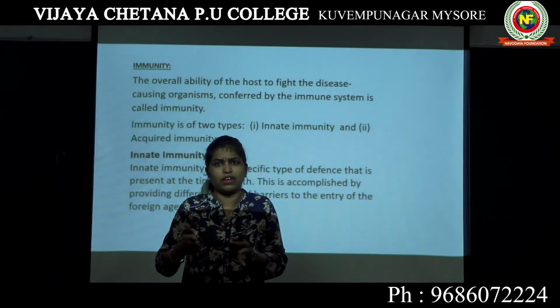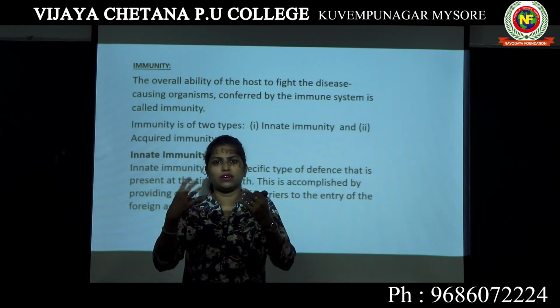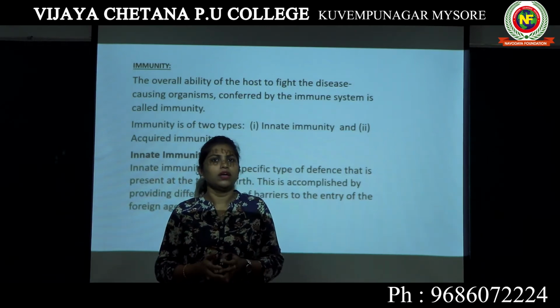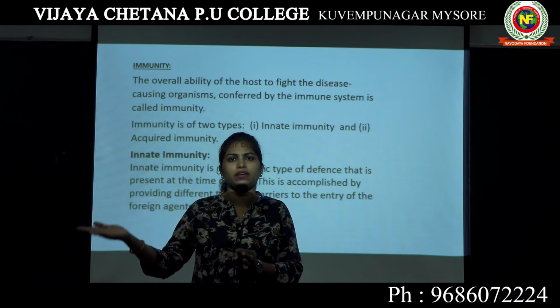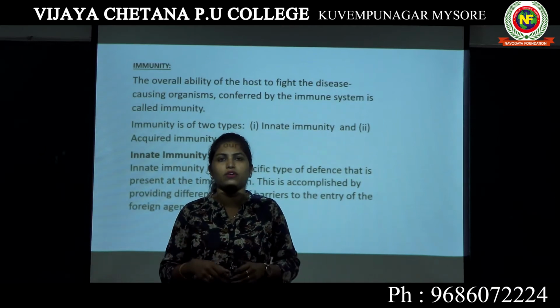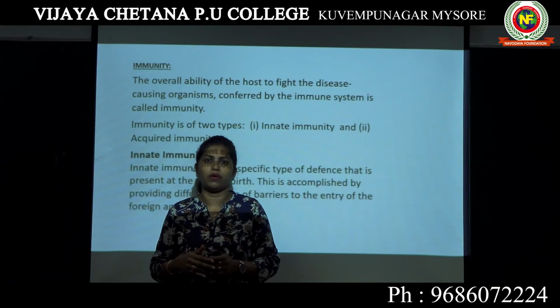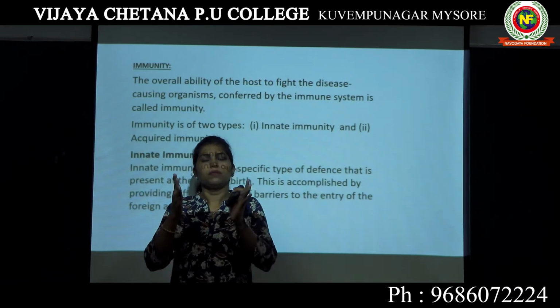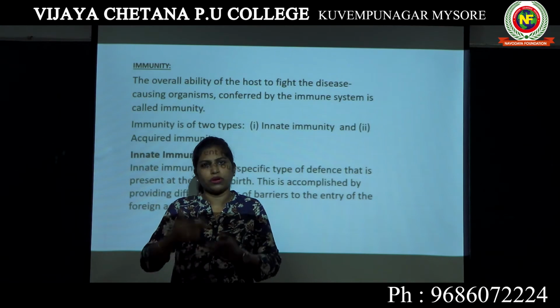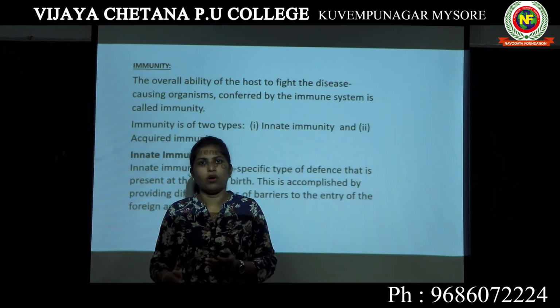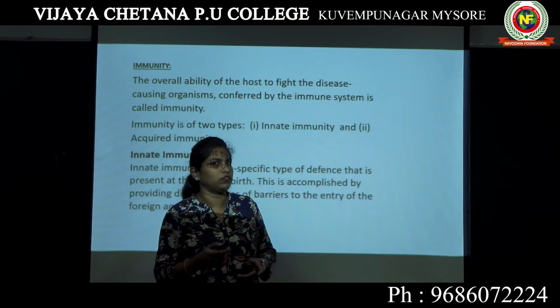I will explain all the barriers. We have certain barriers in our body which will stop external agents from entering our body. If any agent tries to enter our body, it will be stopped by certain barriers in our body.